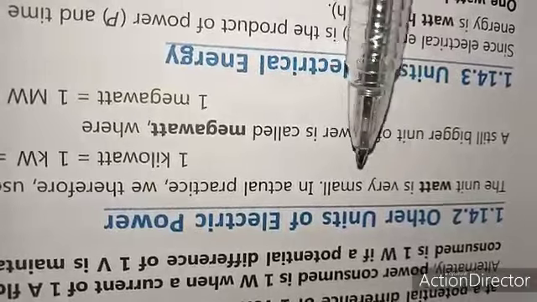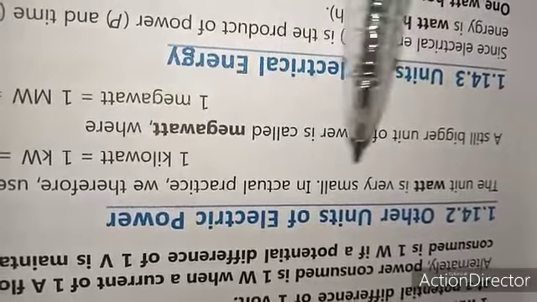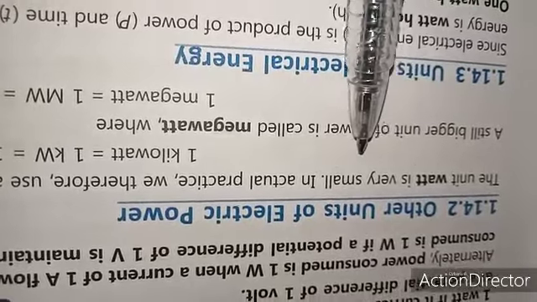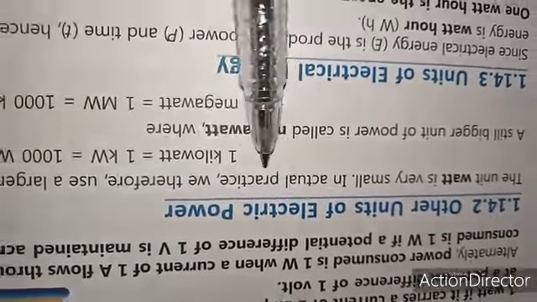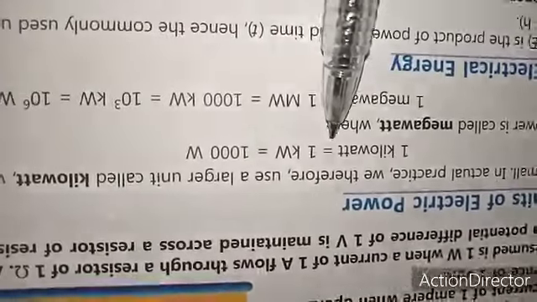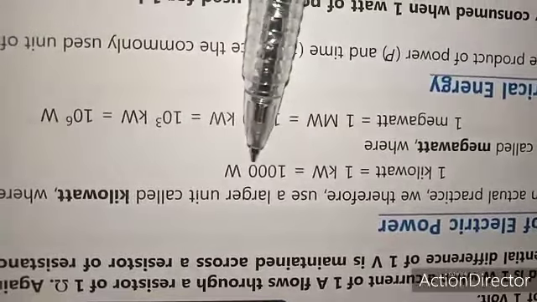There are many units used for electric power. The unit watt is very small. In actual practice, we therefore use a larger unit called kilowatt, where 1 kilowatt is equal to 1000 watt.